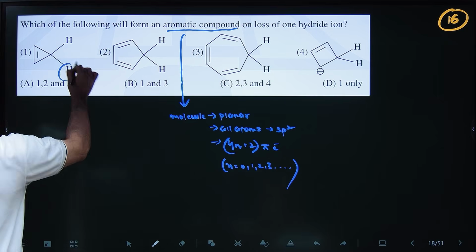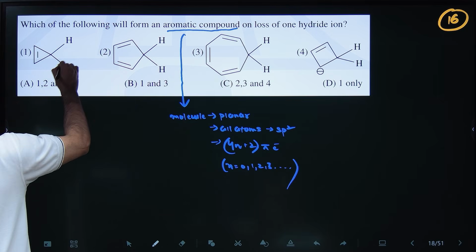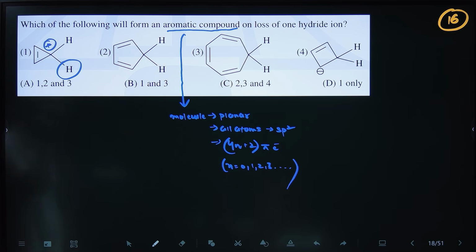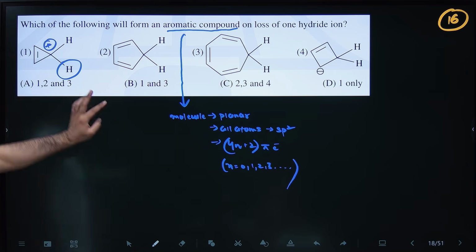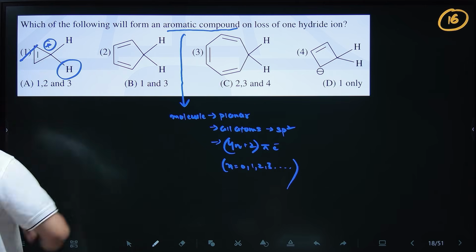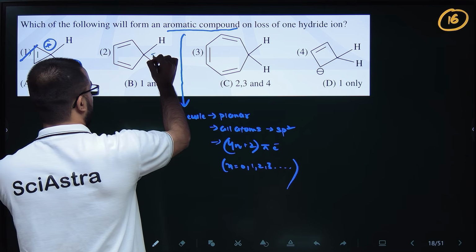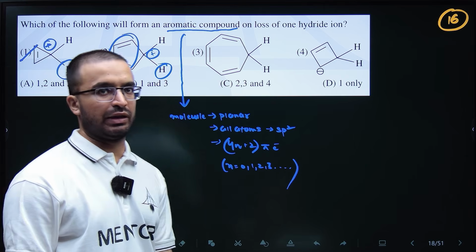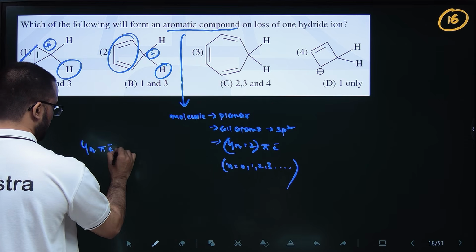So if you remove this hydrogen, hydride ion, H minus will be removed, so this will have a positive charge. So if you see, this will be planar, and this has 4n plus 2, n equals 0 here, so 2 pi electrons, so this is aromatic. This again, if H minus is left, this will be positive, so here 4 pi electrons are there, so 4n pi electrons are there. So if 4n pi electrons are there, it is anti-aromatic.